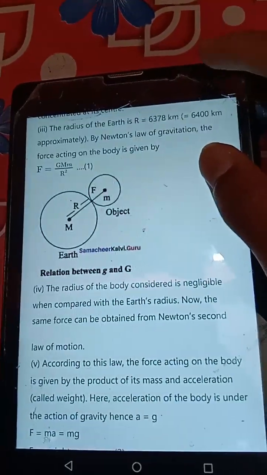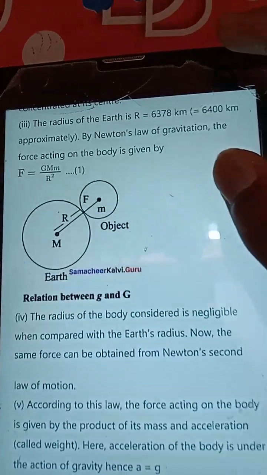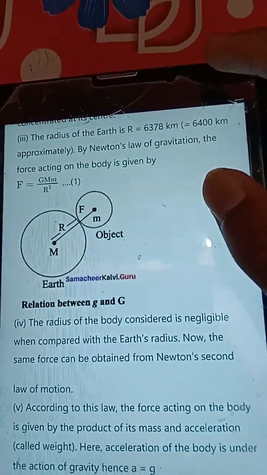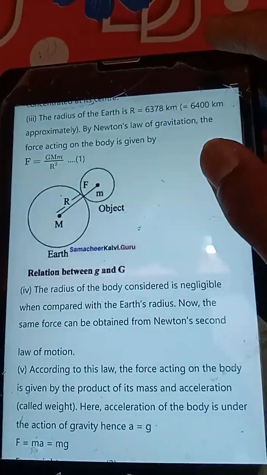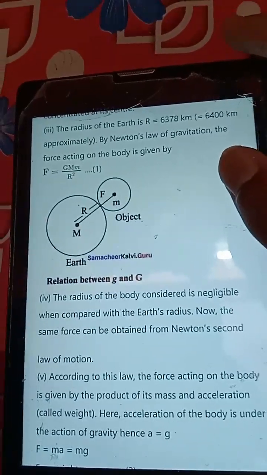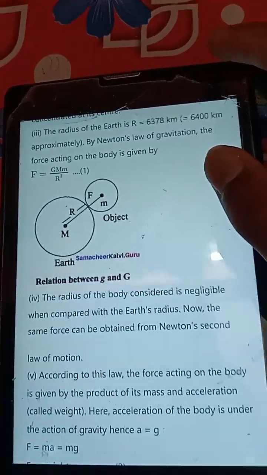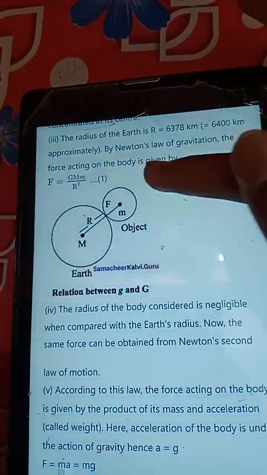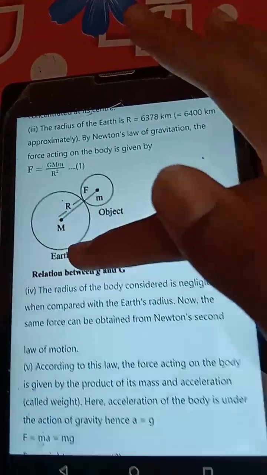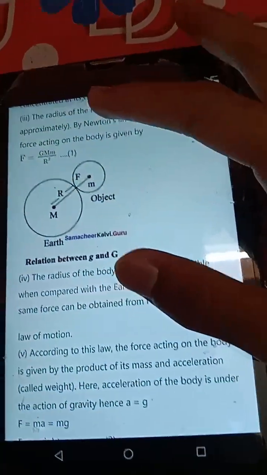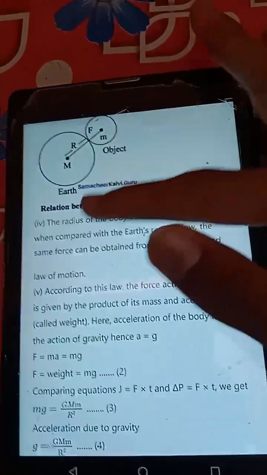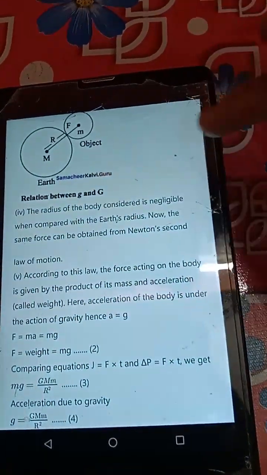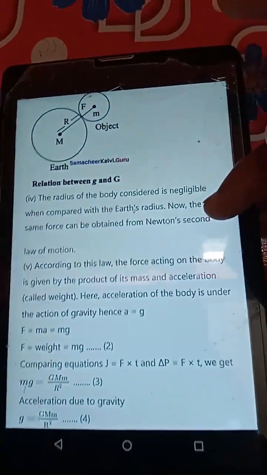6378 kilometer approximately. By Newton's law of gravitation, the force acting on the body is given by F is equal to G M m by R square. Equation 1. Relation between small g and capital G. The radius of the body considered is negligible when compared with the Earth's radius.